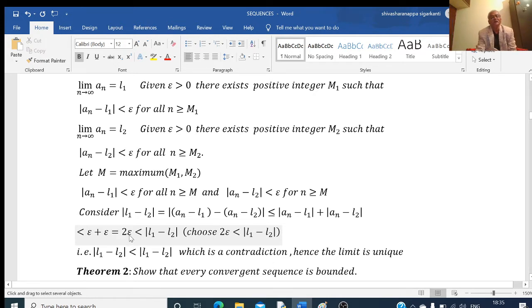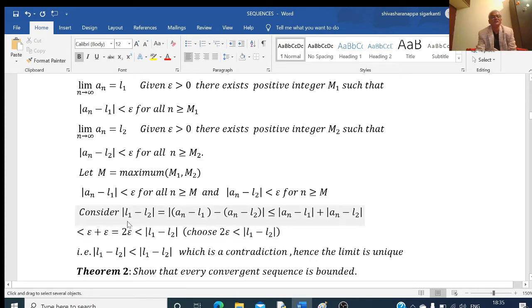Now as epsilon is arbitrary, I can choose anything here, as I wish. In particular, I am taking epsilon less than mod of L1 minus L2 divided by 2. That means here 2 epsilon is less than mod of L1 minus L2. So I am choosing 2 epsilon less than this one.